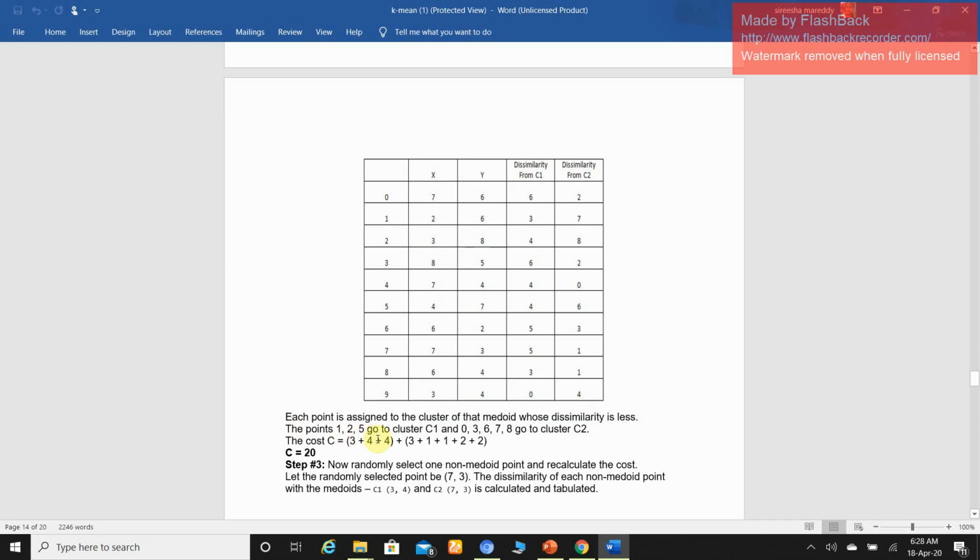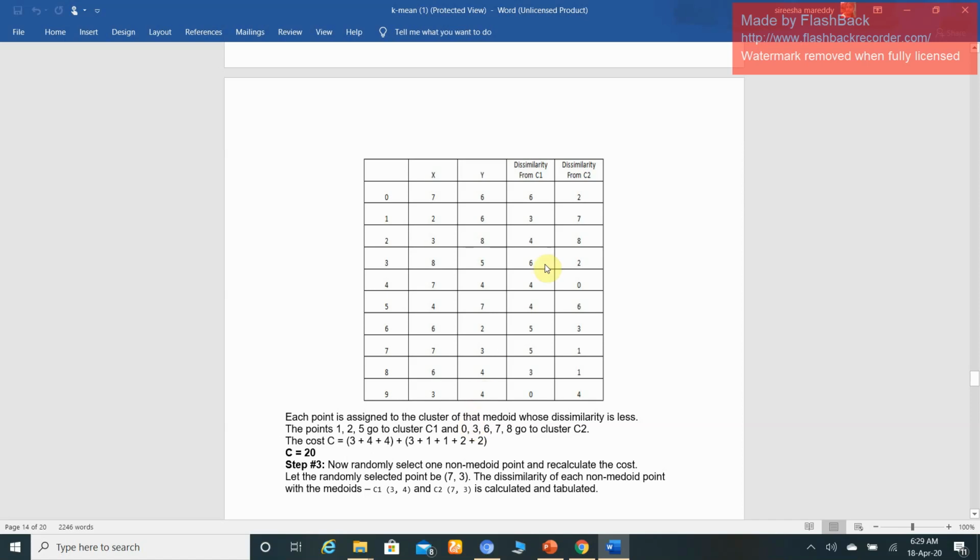Yes, now we are evaluating the cost. Cost C equal to 3 plus 4 plus 4 plus 3 plus 1 plus 1 plus 2 plus 2. See, 1, this is 3, 2, this is 4, 5, this is 4.